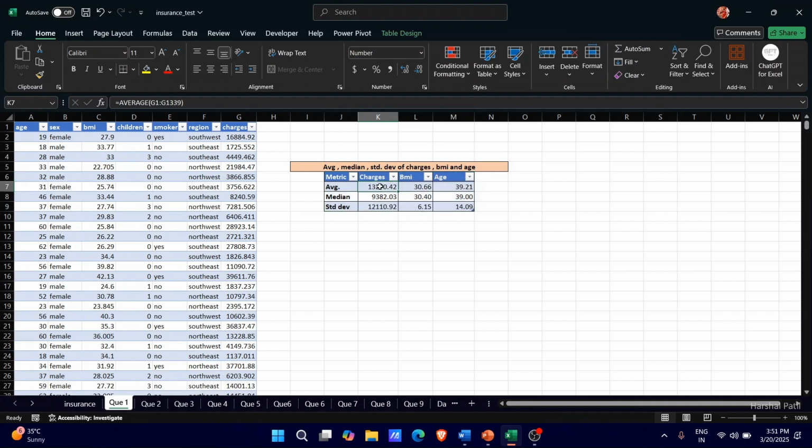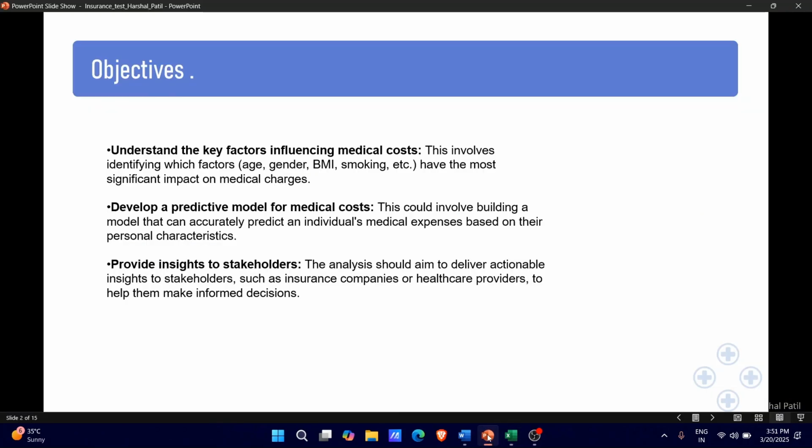To calculate the average, you use the simple average function. To calculate the median, again, we use the median function, and standard deviation again, same for that. And here we have this table where we have the average charges, average BMI, average age, median, and standard deviation of all the factors we enrolled in.